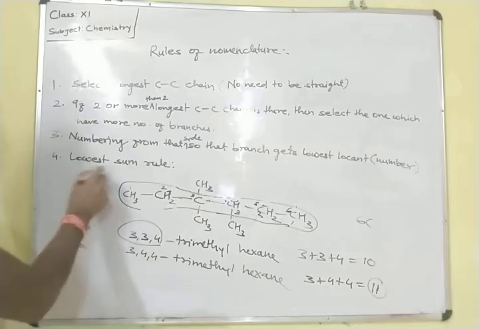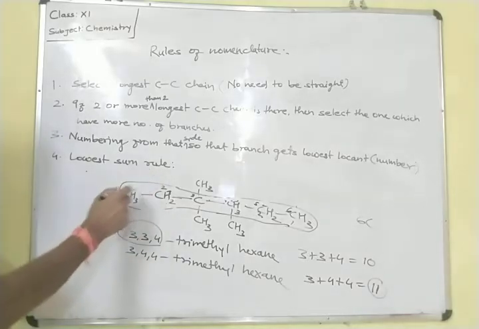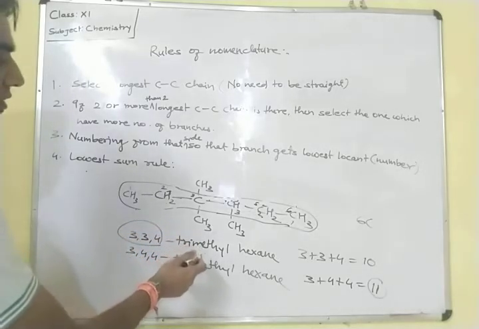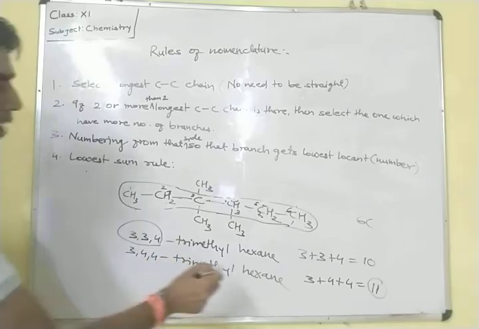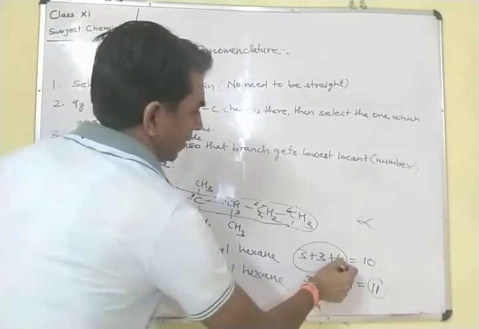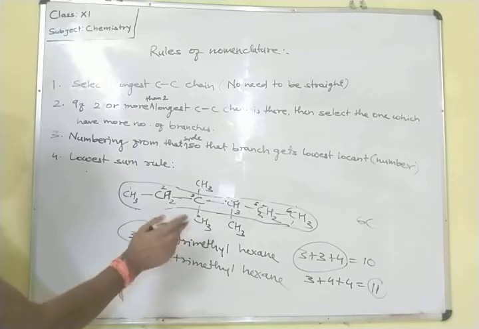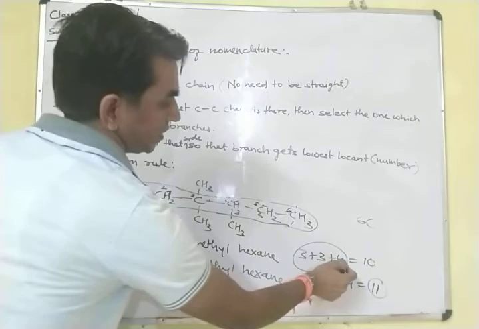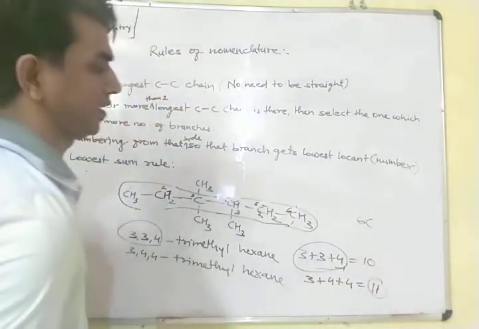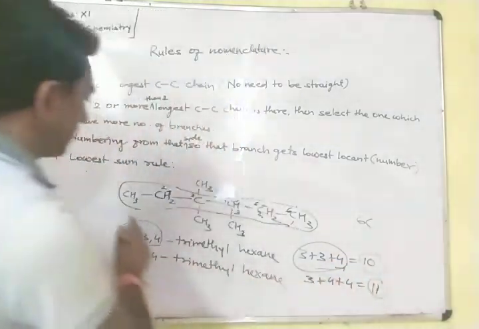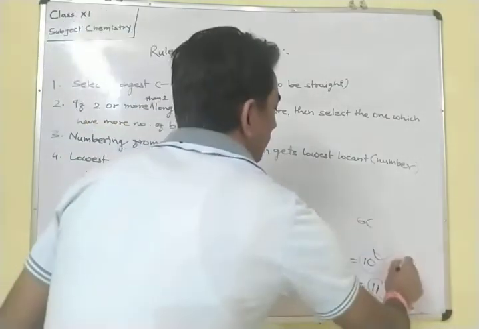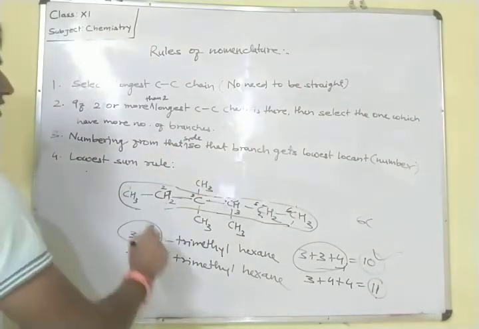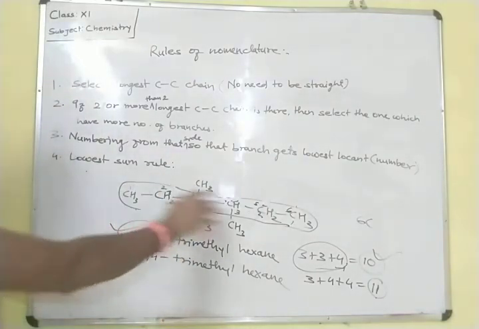So what is the lowest sum rule? We have to start the numbering from that side from which side we will get the branches in the lowest number. After the addition of the positions where all the branches are attached in the main carbon chain, it should get the lowest number. Because in this, from this side if we have started the numbering, it is getting 10, which is lower than this 11. So we have to start the numbering from this side, and this will be the correct nomenclature of this compound.